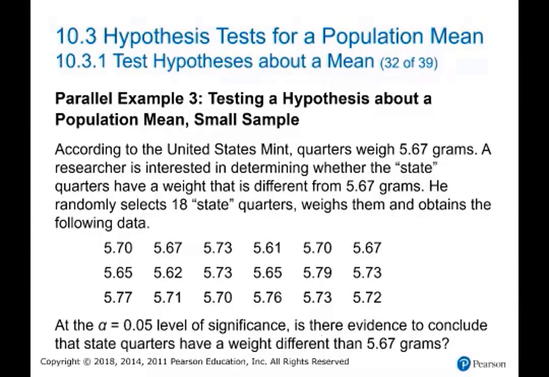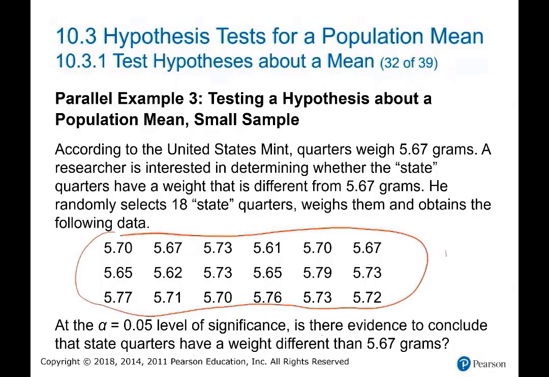He thinks that it is different for some reason. The manufacturing process has changed something. He believes that it's different right now. He randomly selects 18 state quarters, weighs them, and obtains the following data. This is the weight of 18 quarters. It's a small sample because it's smaller than 30.